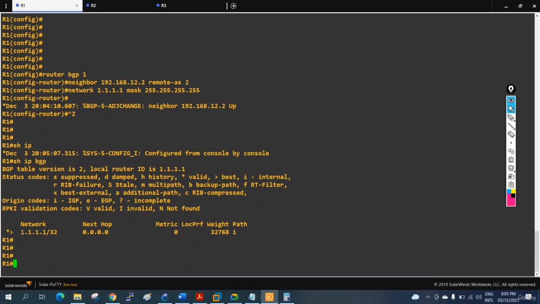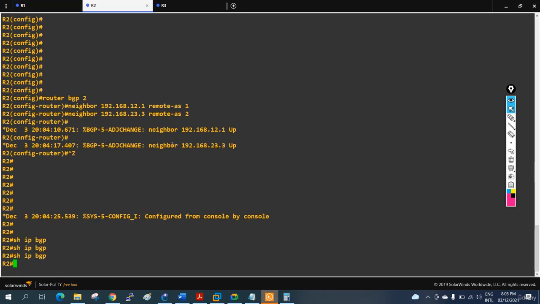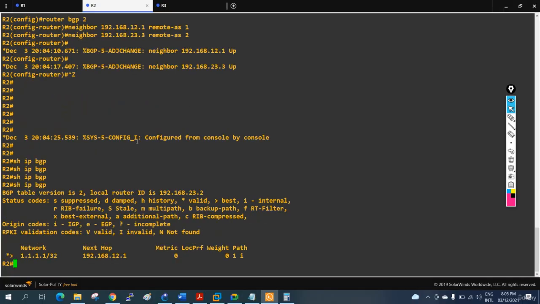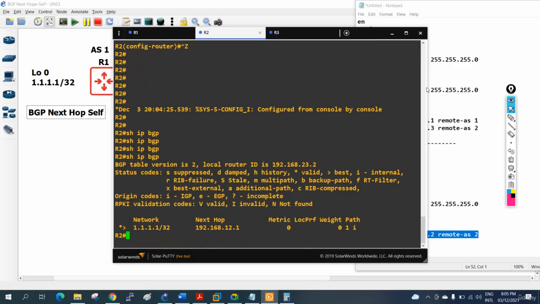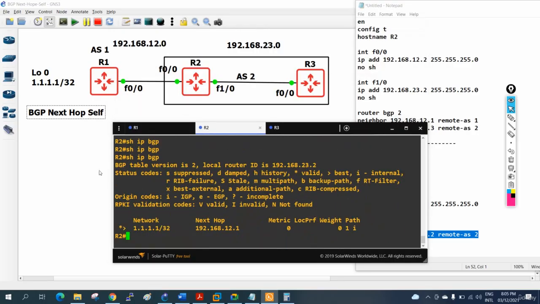If you see here, this is my own network, whatever is connected, because if I am getting next hop as 0.0.0.0, that means this is connected to me directly. But here we are not getting the other routes. Now if you see, I am in R2. When I check in R2, I am getting 1.1.1.1, my next hop is 12.1.